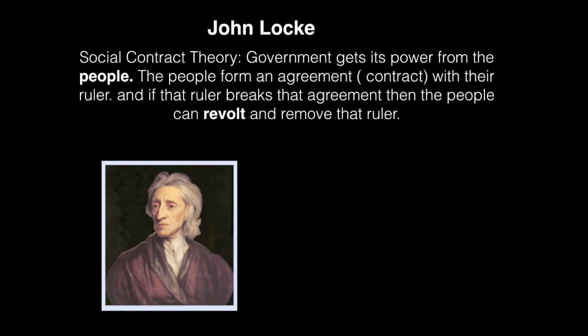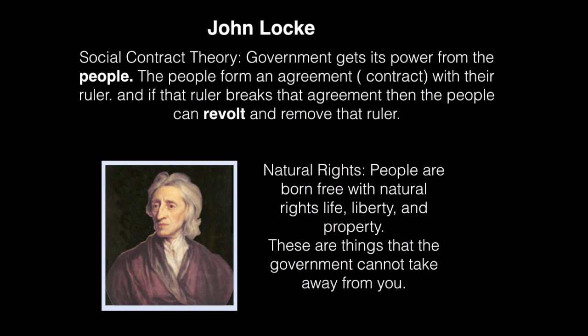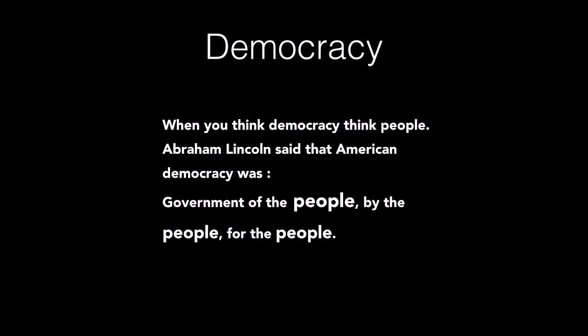So we can see right away, in the very beginning establishing American government, we have this idea of the social contract, that the power comes from the people, and if the government doesn't fulfill that, we can remove it and establish new government. John Locke also has something called natural rights, and we're going to look at that again because those are something that Americans are going to put into government. But let's look at democracy. What do you need to think about when you think about democracy? People. So, like Abraham Lincoln said, government of the people, by the people, for the people.